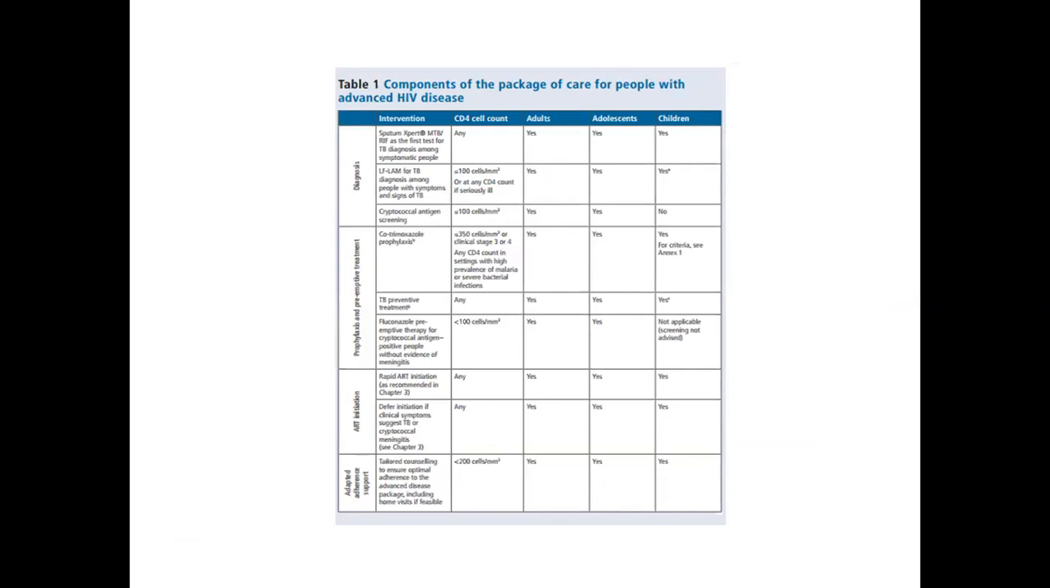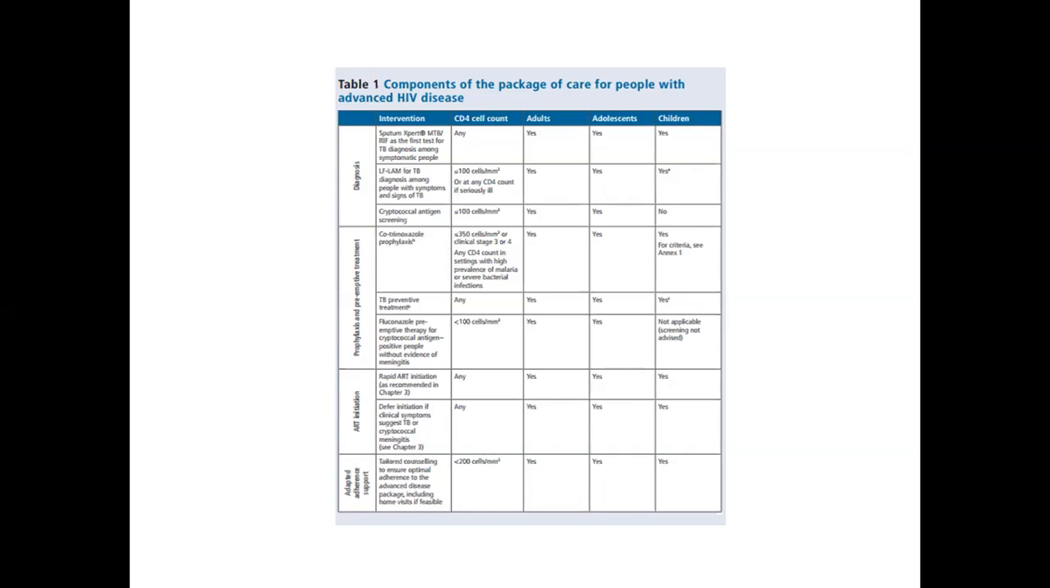I think this is not very visible, slightly hazy. For diagnosis, I am going for Gene Xpert, the LF-LAM for TB diagnosis, and cryptococcal antigen screening. Again, for prophylaxis, I am going for CPT. I am going for INH TB preventive therapy and prophylaxis with fluconazole for cryptococcal antigen.